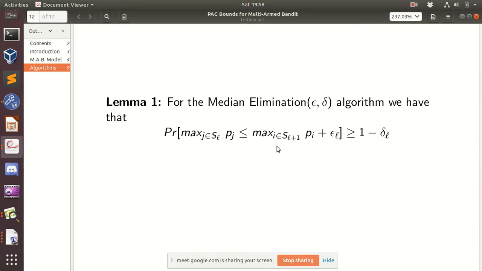Basically it means that in the previous level, among whatever arms we had, the arms we are sending to the next level, the best arm's difference is at most epsilon_L, and that happens with probability 1 minus delta_L.